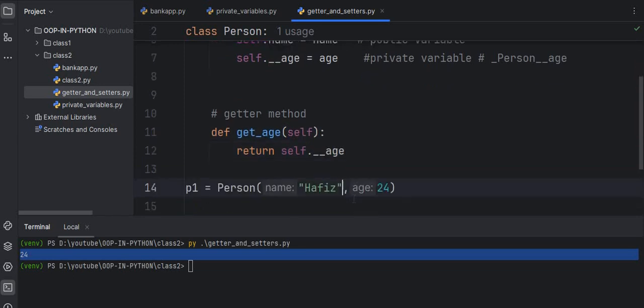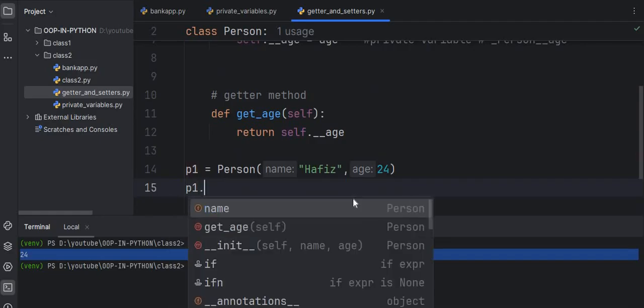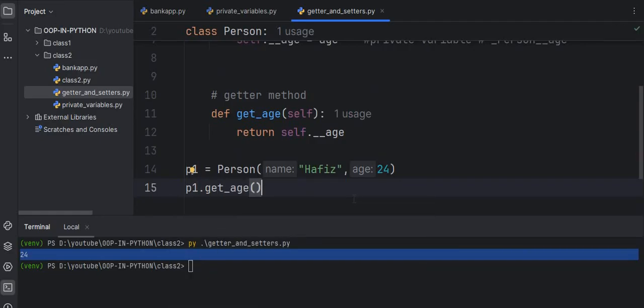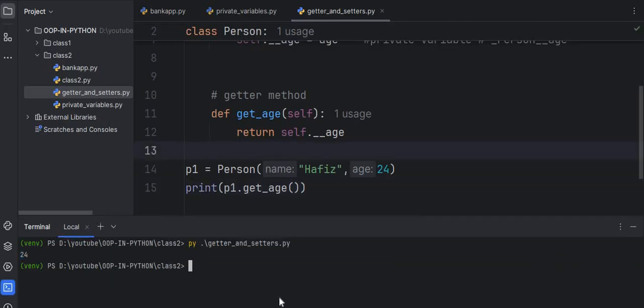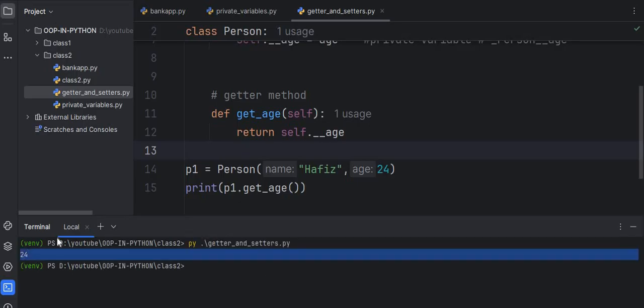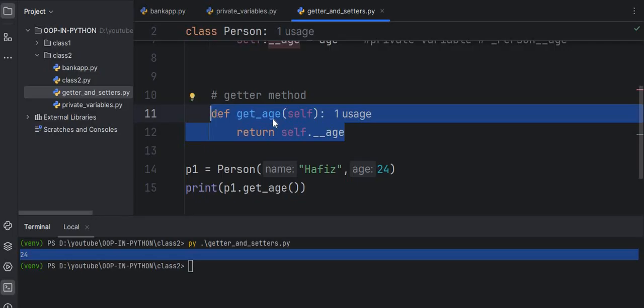Let me call this method, p1 dot get_age, and if I call this it will return something, and I want to print this. So save the code, clear the terminal, and if I run this I am getting 24 using the getter method. In this way you access the age variable, the private variable, using the getter method.